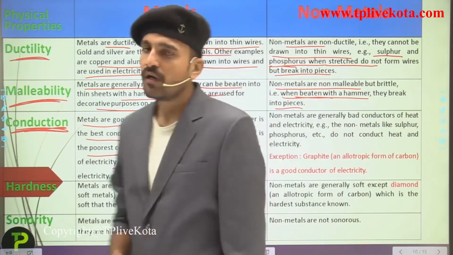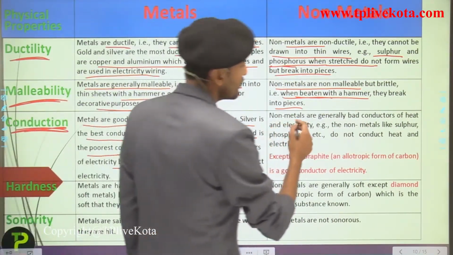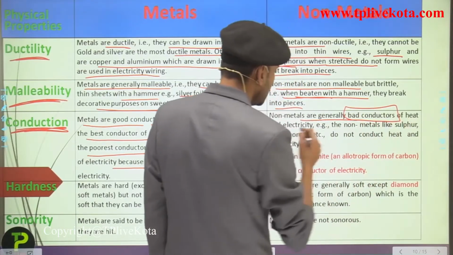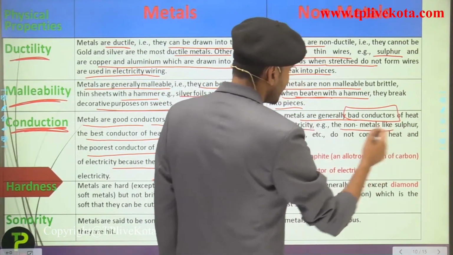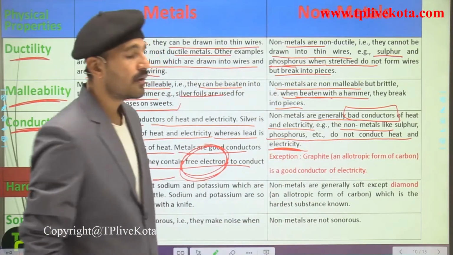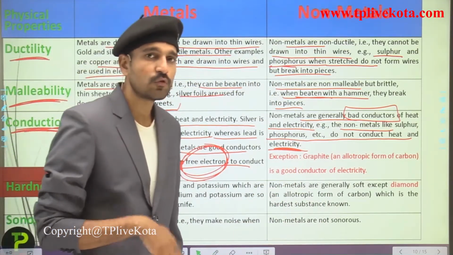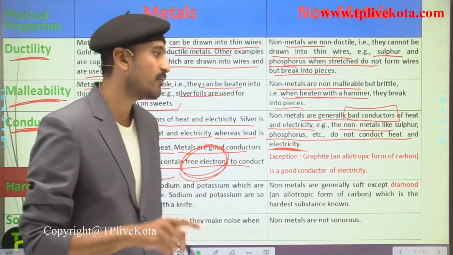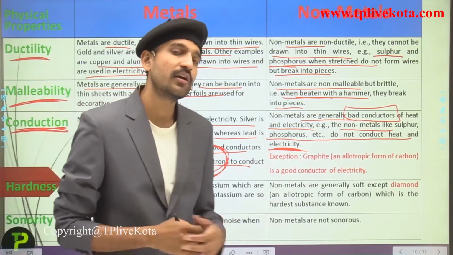Now talking about the conduction of the non-metals, non-metals are generally bad conductors of heat and electricity. That is, non-metals like sulfur and phosphorus do not conduct heat and electricity. But there is an exception in this case also, that is graphite, which is an allotrope of carbon. It is a good conductor of electricity.